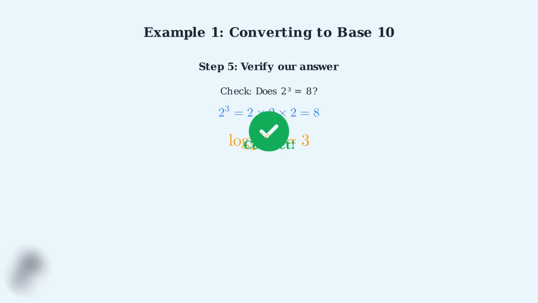This example demonstrates the power of the change of base formula. We successfully converted a logarithm with base 2 to base 10, allowing us to use a standard calculator to find that log base 2 of 8 equals 3. The key steps were applying the formula, calculating each logarithm separately, dividing the results, and verifying our answer.